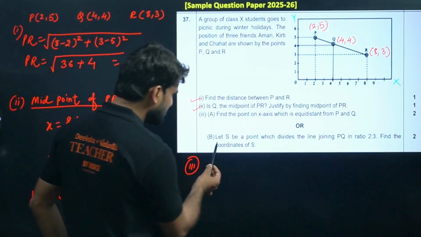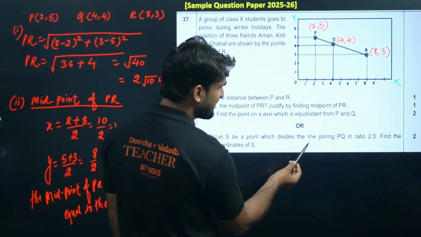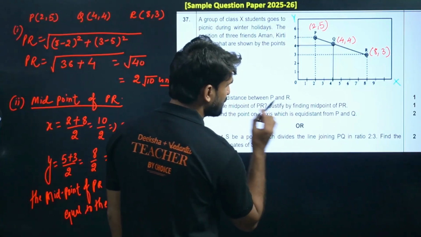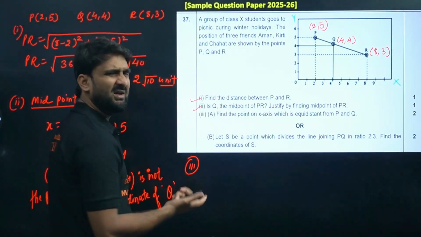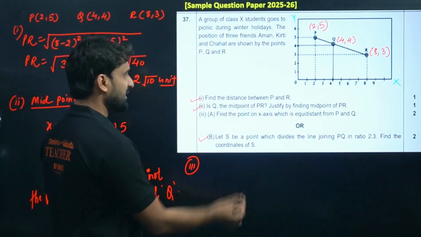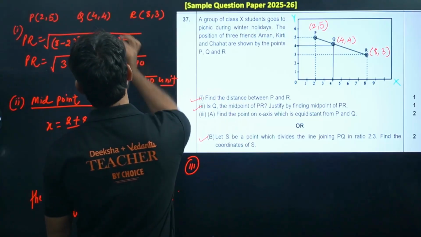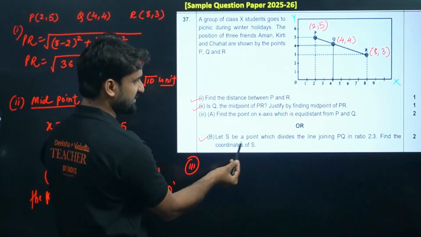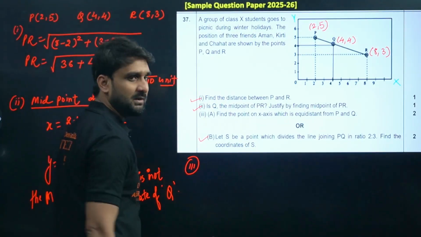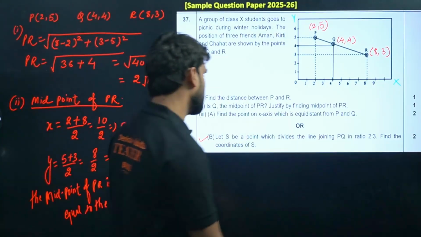The second question, part B, is: let S be a point which divides the line joining PQ in the ratio 2:3. Find the coordinates. Both are very easy. But I'm going to proceed with this one, because I've already solved the first and second questions based on the distance formula, and this question is based on the section formula. So to make the solution different, I'm solving part B of the third question.